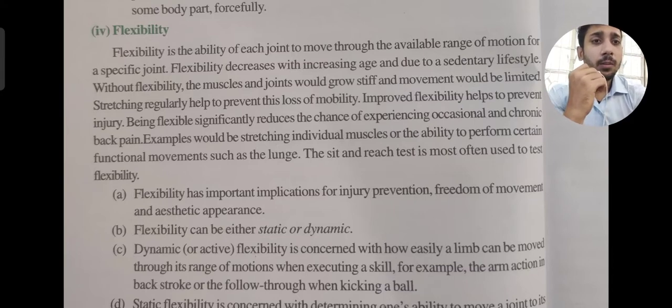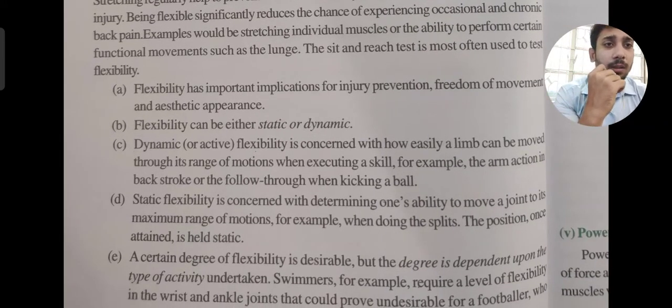Thereafter, flexibility also has implications for injury prevention. As I already told you, there are two types, static and dynamic. In dynamic flexibility, the limb can be moved through its range of motion while executing skills like kicking a ball. In static flexibility, we move our joints to the maximum range of motion, like doing splits. A split means moving our legs in two directions and sitting down by spreading our legs. That is called the split.